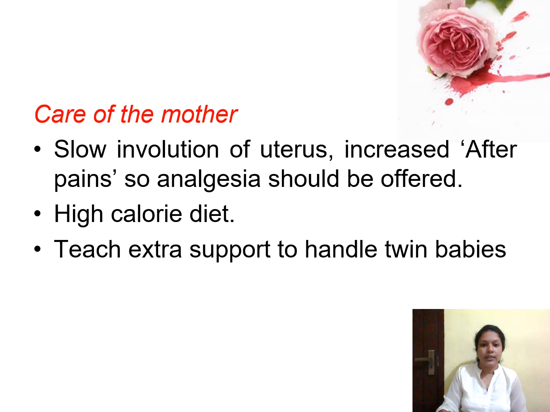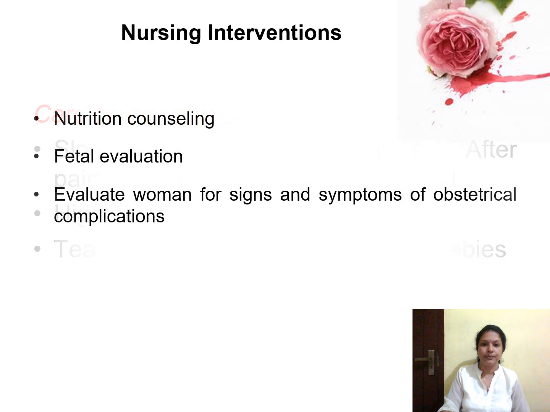Already I have told you that there is a chance for subinvolution of the uterus due to the overstretching of the uterus during the pregnancy, and she will be having more pain also. So it is better to give analgesics for the woman, and you are supposed to give more calories for the woman because she is supposed to give breast milk for two babies, and you should give extra support and care for the mother in order to handle two babies.